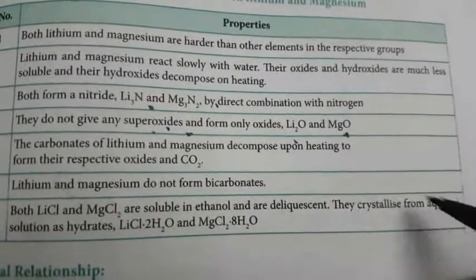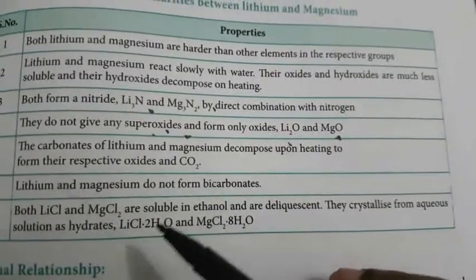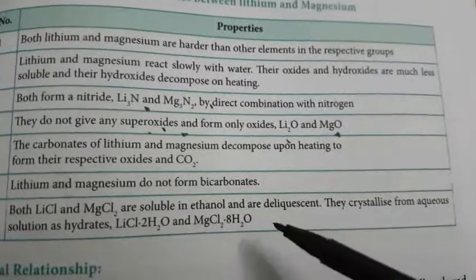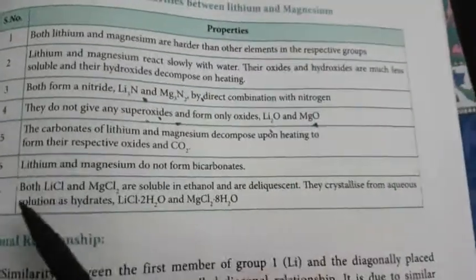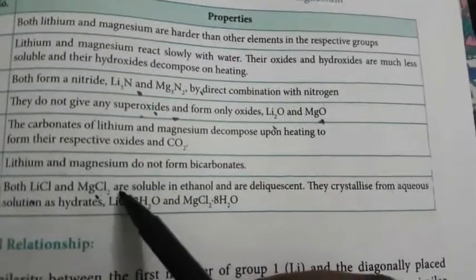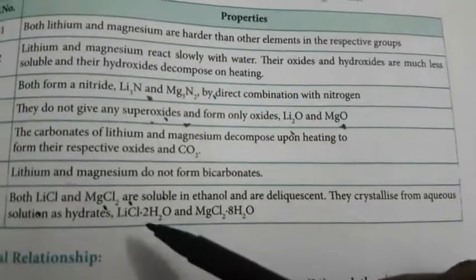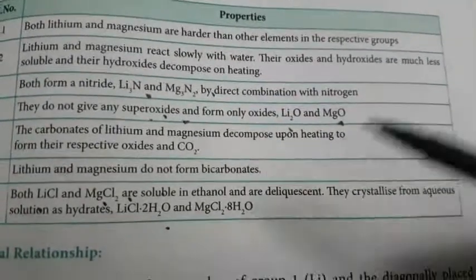They crystallize from the aqueous solution as hydrates: lithium chloride with 2 molecules of water, and magnesium chloride with 8 molecules of water. Lithium chloride and magnesium chloride are soluble in water to form these compounds, LiCl·2H2O and MgCl2·8H2O.